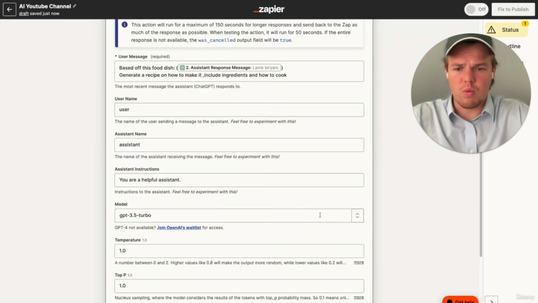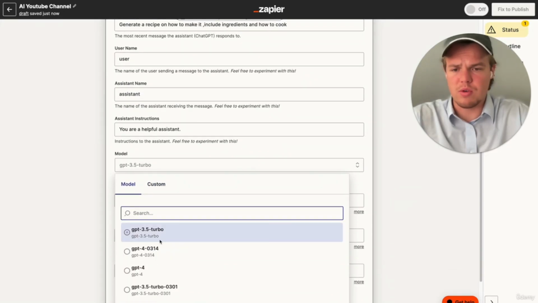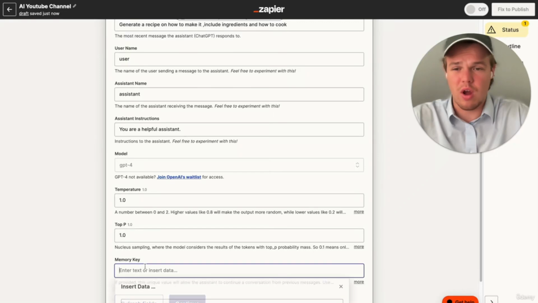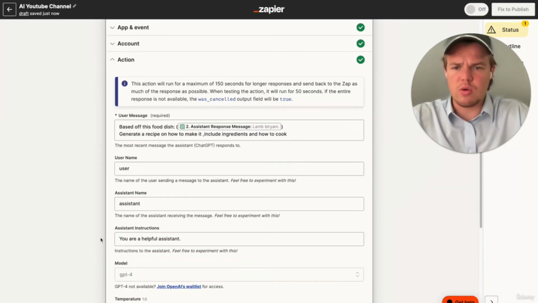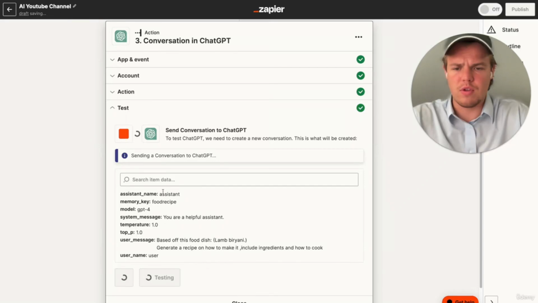All right, perfect. We're going to want to up this one to model GPT-4 as we're dealing with a more complex situation here. Obviously, this could work with 3.5, but I just like upping it in these contexts. Then we're going to say food recipe as a memory key. And let's see what the output would be in this context for this structuring.